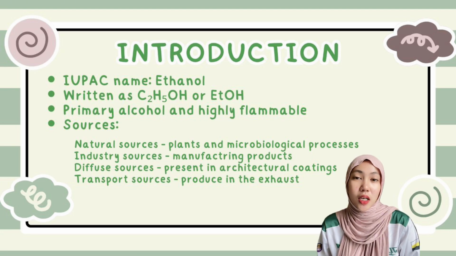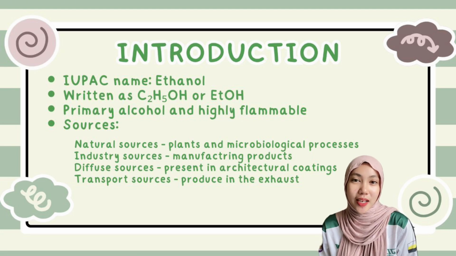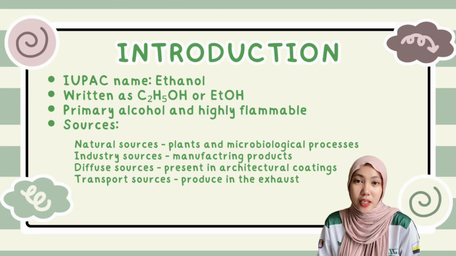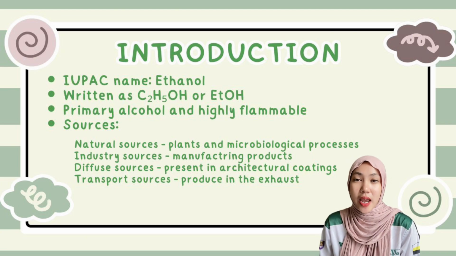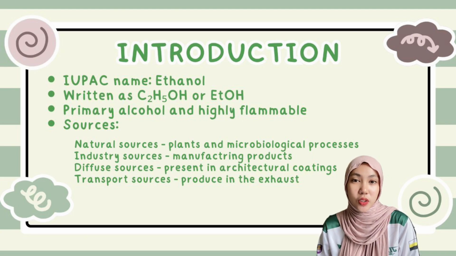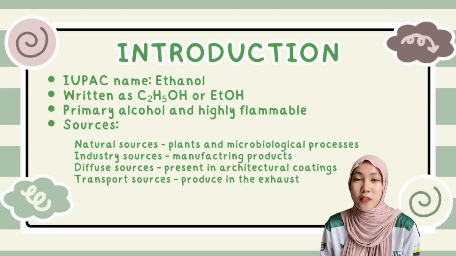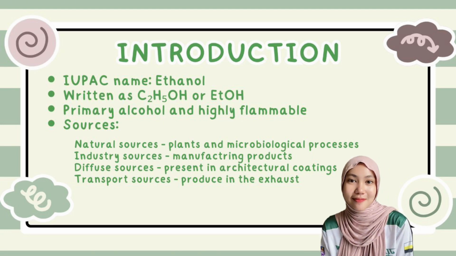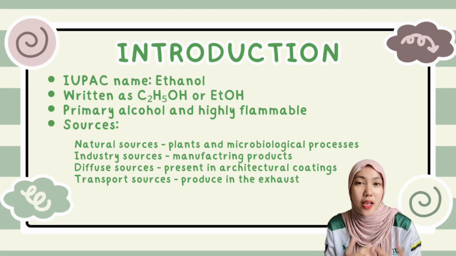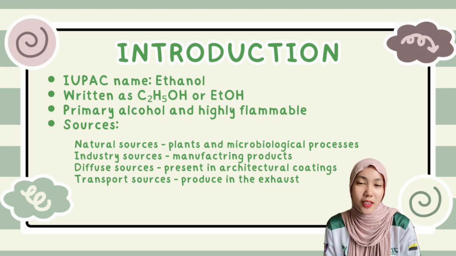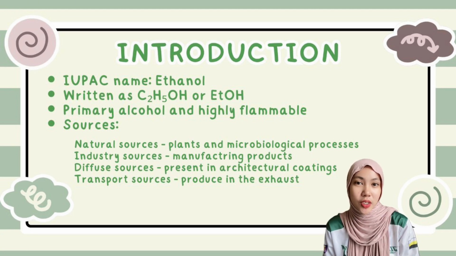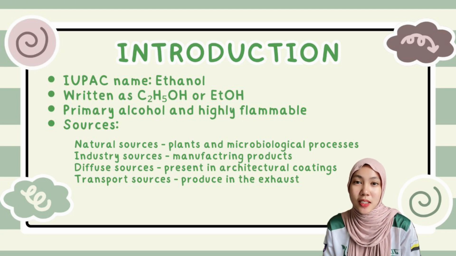Before we start, ethanol can also be called alcohol drinking, and ethanol can be written as CH3CH2OH instead of C2H5OH or EtOH. Next, why do we call ethanol a primary alcohol? Because it has two hydrogen atoms attached to the carbon that carries the functional group OH, which is alcohol.